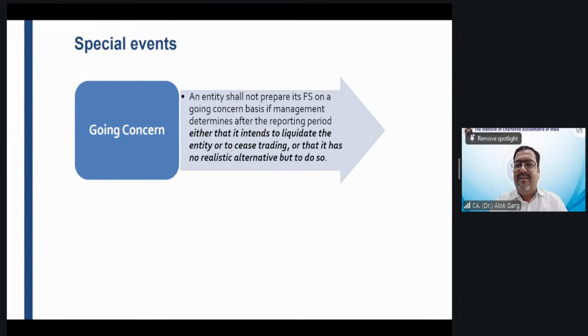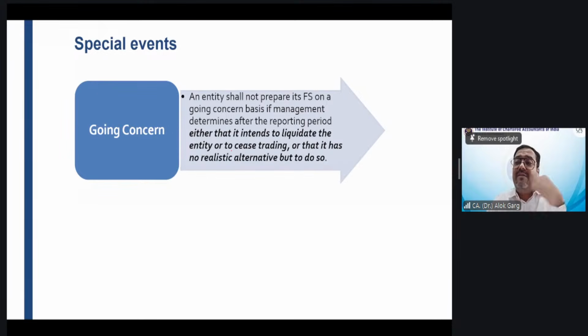Friends, has anyone read about going concern recently with me in the Conceptual Framework? Okay Rohan, anywhere else? Ind AS 1, you are absolutely right, Rohan. Ind AS 1, Presentation of Financial Statements. And what is this going concern in Ind AS 1?